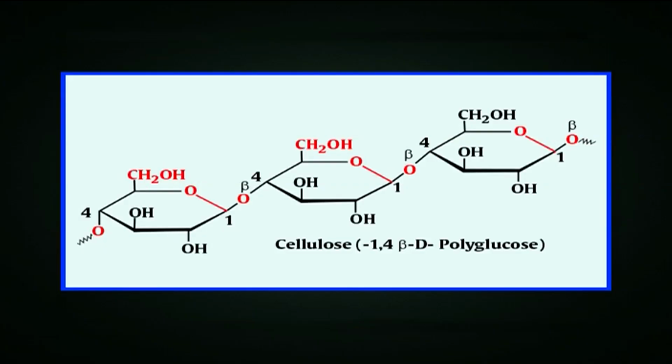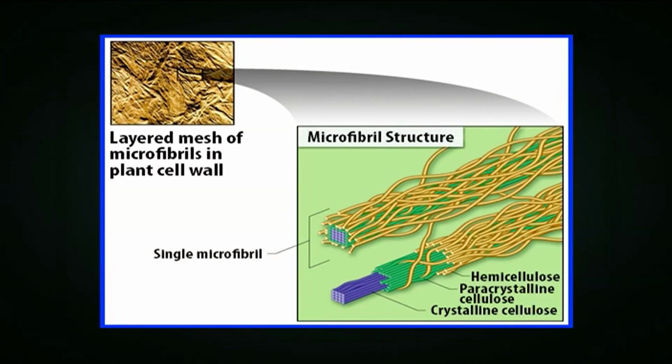The sugar residues in both chitin and cellulose are joined by a 1,4 linkage, which allows the polysaccharides to form long straight chains. Following transport across the plasma membrane to the extracellular space, single polysaccharide chains associate in parallel with one another to form microfibrils. Cellulose microfibrils can extend for many micrometers in length.